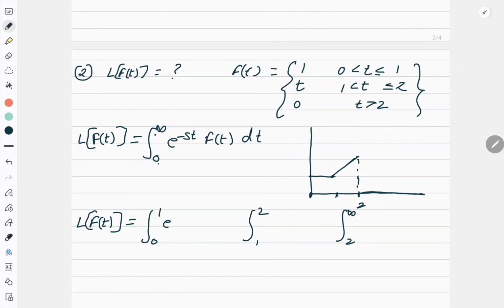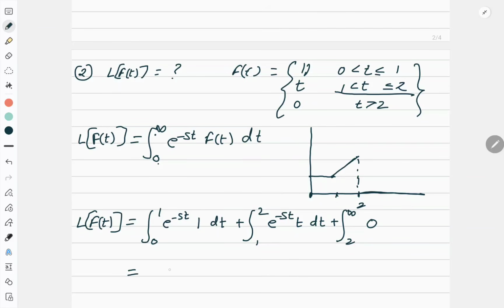So 0 to 1, e to the power minus st. What is f(t) here? f(t) is 1 in this range. Okay. Then e to the power minus st, from 1 to 2, what is the value of the function? t. Plus, from 2 to infinity, it is 0. So this integral will become 0.